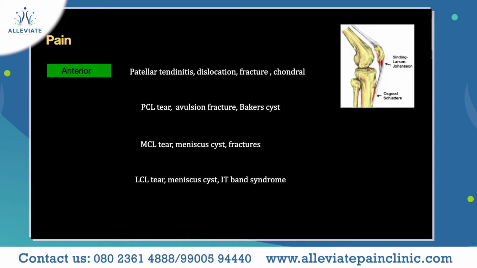For anyone having pain in the anterior part, the few differential diagnoses can be patellar tendinitis, dislocation of the patella, fractured patella, and any chondral injuries also. Pain in the posterior part of the knee, which is the back of your knee, can be due to a PCL tear, which is a posterior cruciate ligament tear, any avulsion fractures, and a Baker's cyst. Pain on the inner part of the knee, which is the medial side, can be due to an MCL tear, a meniscal cyst, and fractures of the femoral condyle bone.